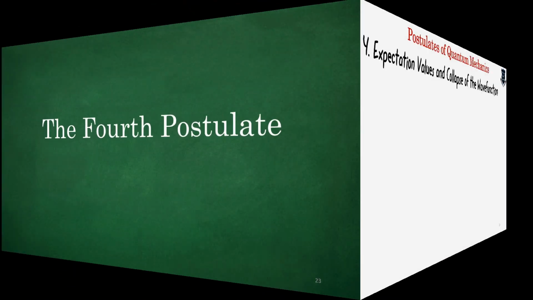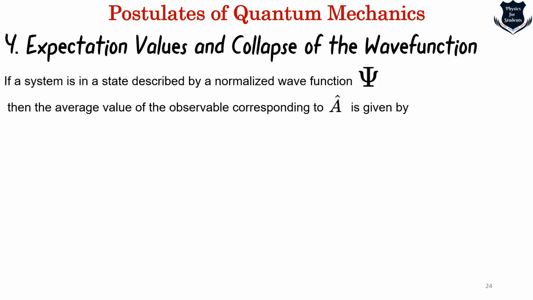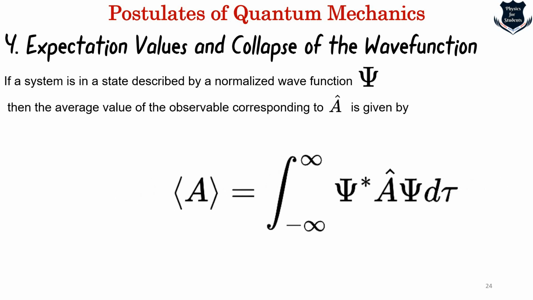Coming up, postulate number 4, even more interesting. This is called the expectation value and collapse of the wave function. What do I mean by that? This is a little bit mathematical, but I will make it simple. If I take a system, obviously we define it by psi, the wave function. Then we take an average value of the observable, given by this mathematical equation. I will explain the components one by one.